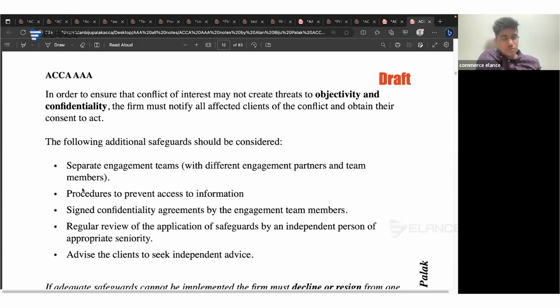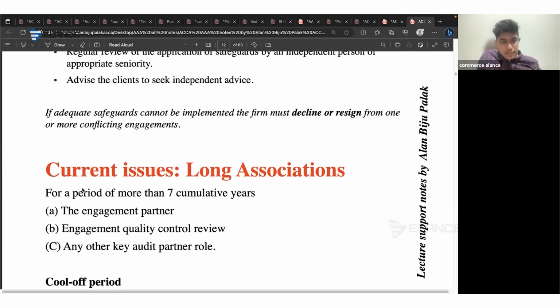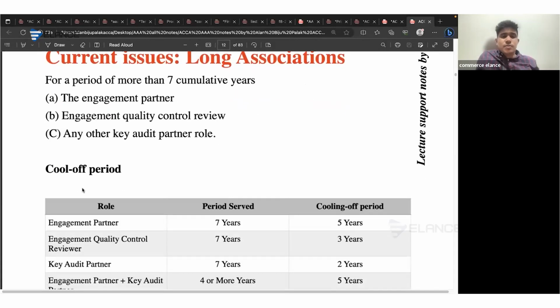You have to go through these notes. I will show you this. And if any additional safeguards cannot be taken by the auditor, you should decline the engagement or resign from the engagement. And for the engagement partner, engagement quality control reviewer, and the key audit partners, as we mentioned earlier,